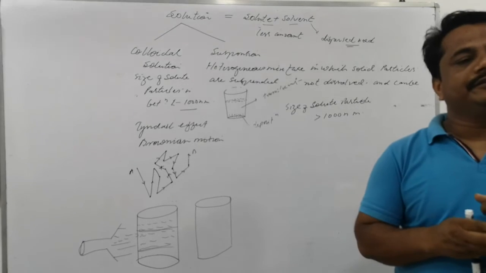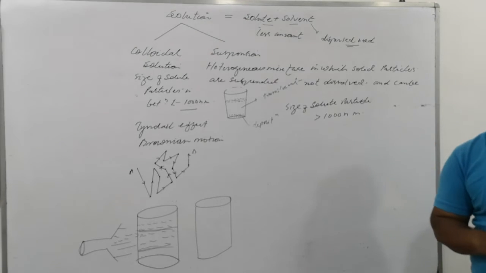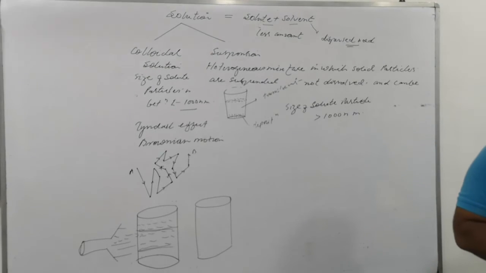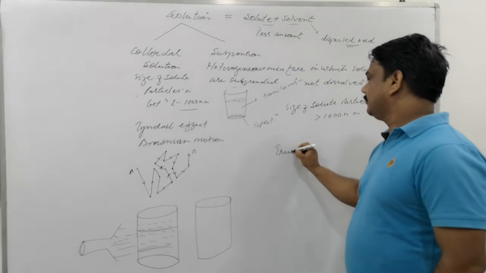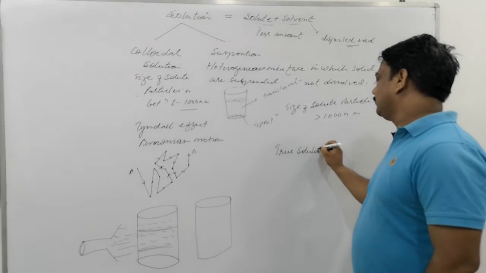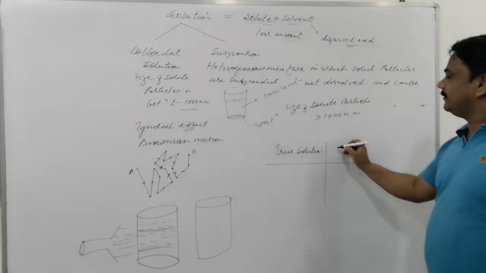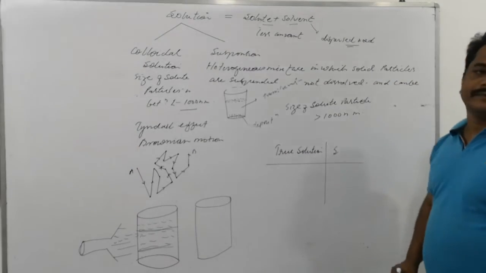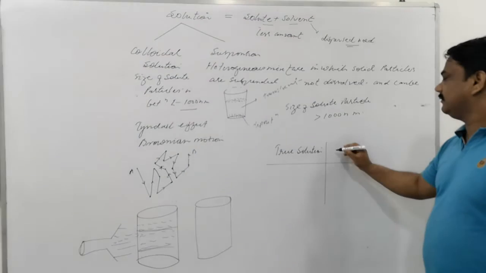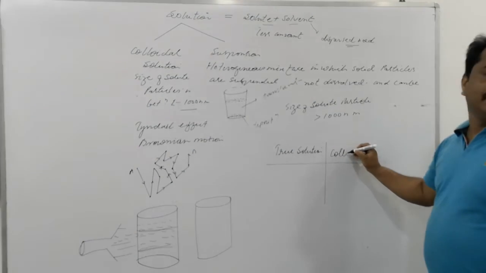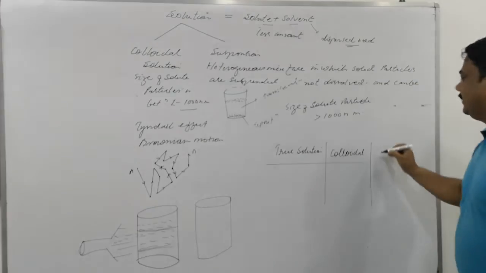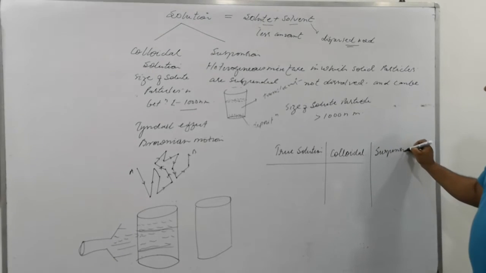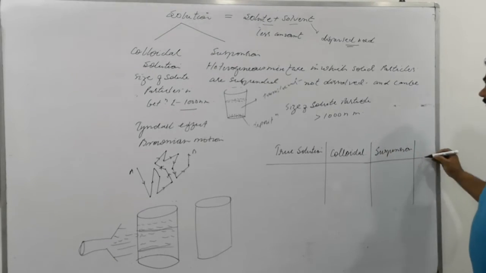Now a question is ready for you: write three to four points of difference between true solution, suspension, and colloidal. This is important. You just have to make columns: first true solution, second colloidal, and next suspension. Write the three points of difference here.